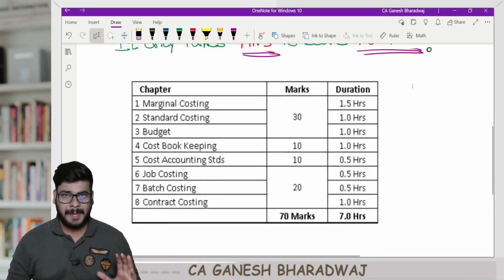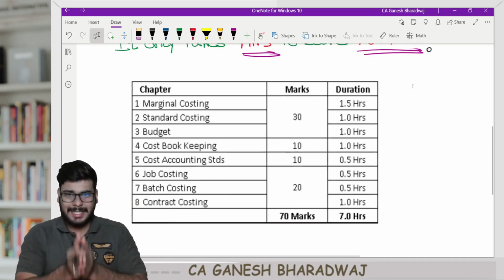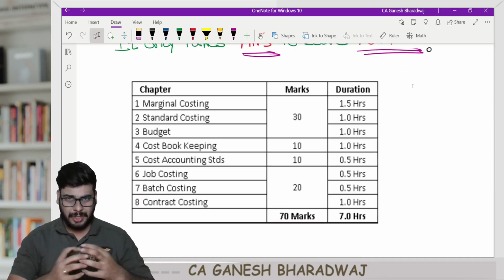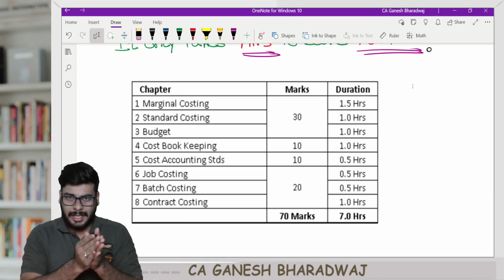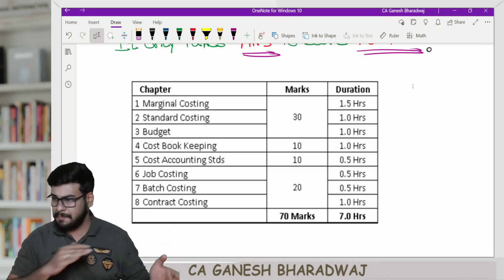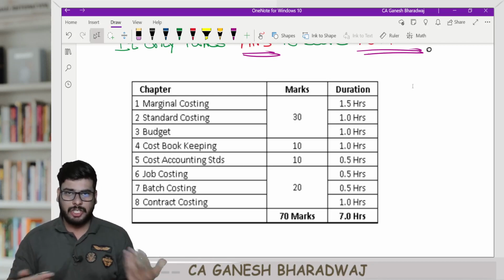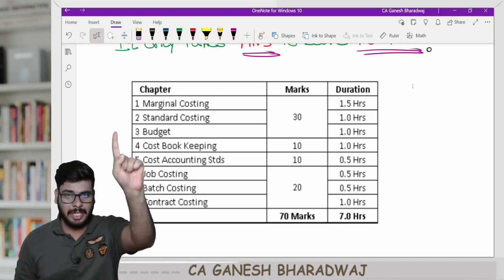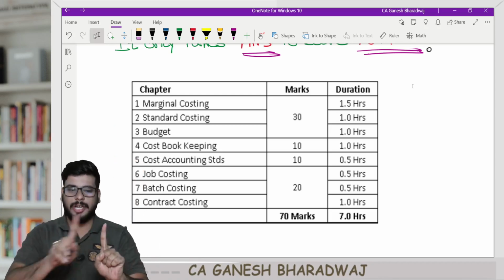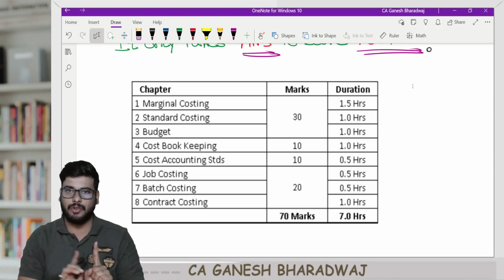Now, guys, as you all know, in CMA exams there are totally 8 papers. We're writing both the groups. There are 8 papers, and the exams are conducted back to back, all 8 days. So basically, on day 1, you will have paper 1, the first paper of the first group. On day 2, you will have the first paper of the second group, and so on.